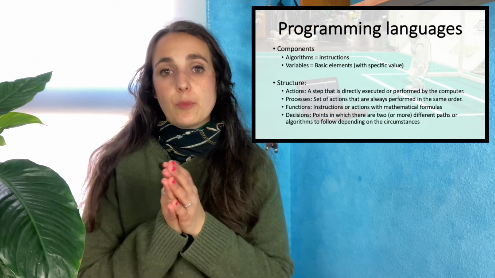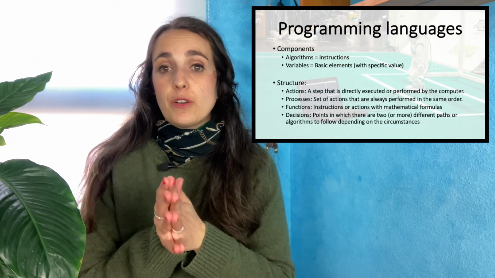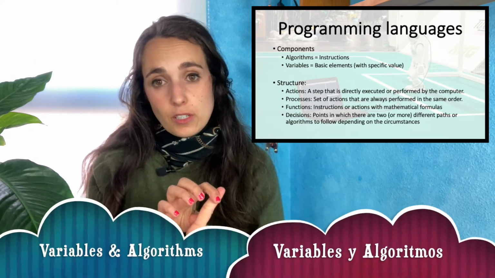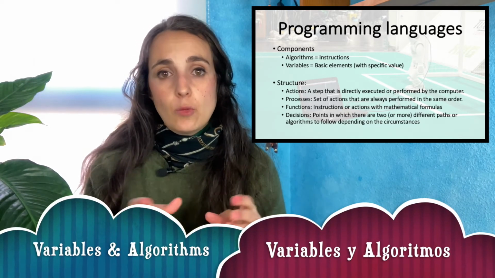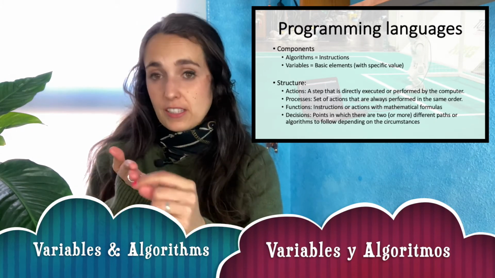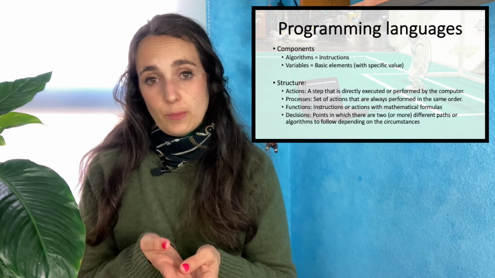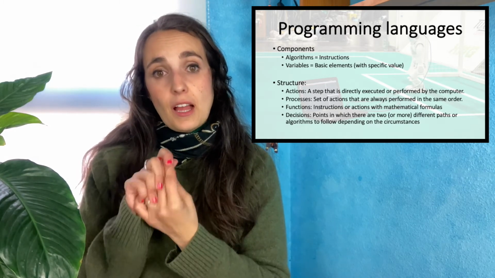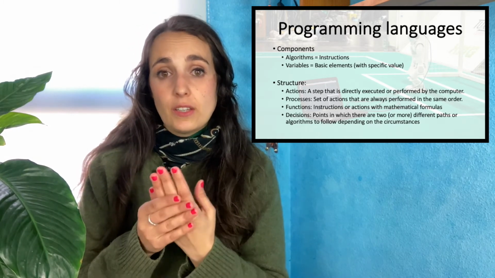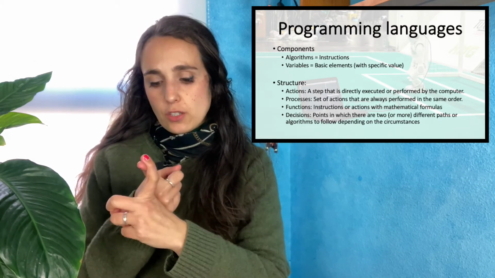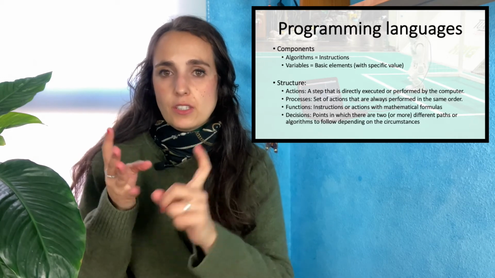Inside the programming languages, we have different components. These components are mainly variables, which are like the data we have, and algorithms, which are the instructions, all the lines with the instructions for the program, for the computer or the robot. And these variables and algorithms have a structure, okay? This structure can be of four main types: actions, processes, decisions, and functions.